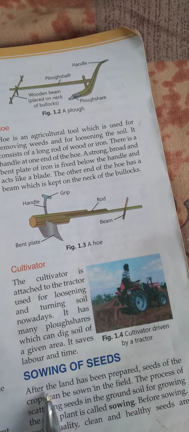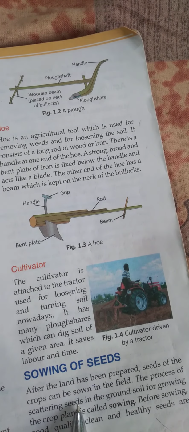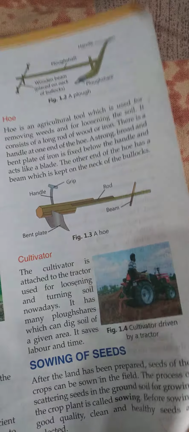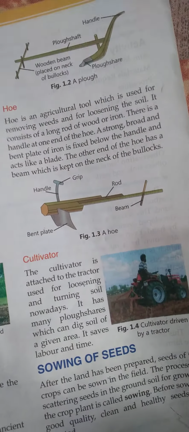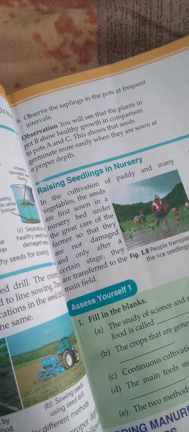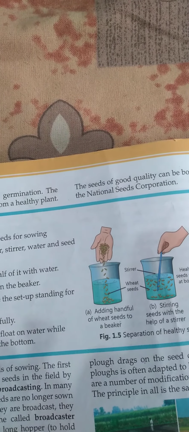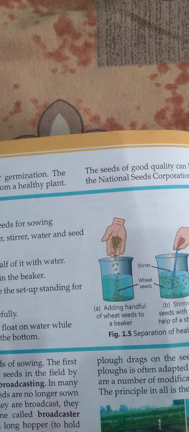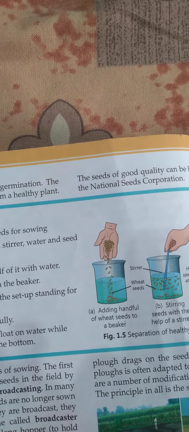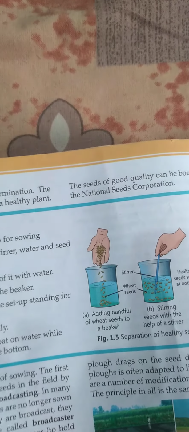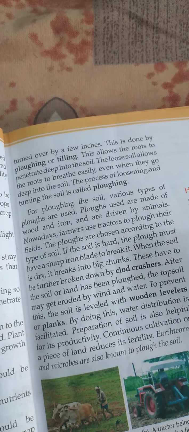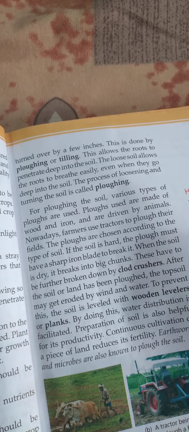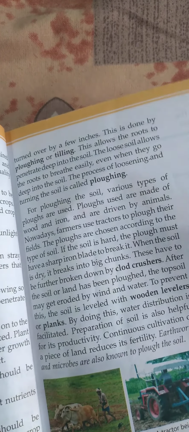Okay, now come to the sowing of seeds. After the land has been prepared, seeds of crops can be sown in the field. So first of all, before sowing the seeds, the farmer has to select the seed. The selection of seed is done by the farmer using water, in which the farmer finds out the healthy seeds, disease free and also resistant to disease.